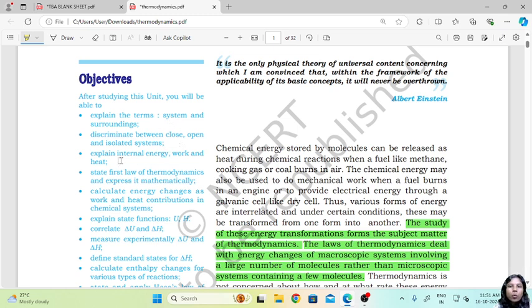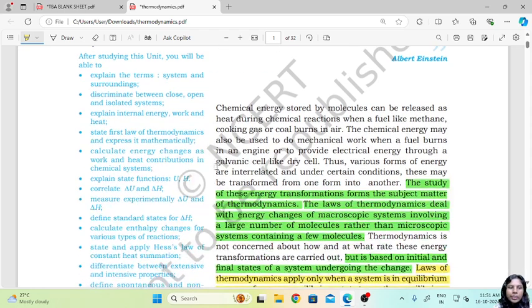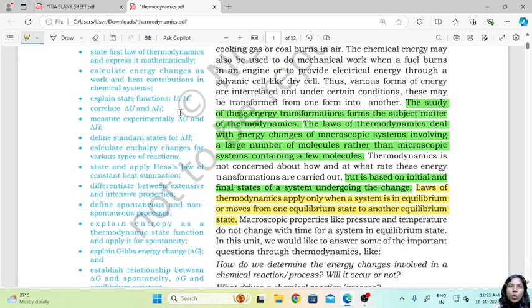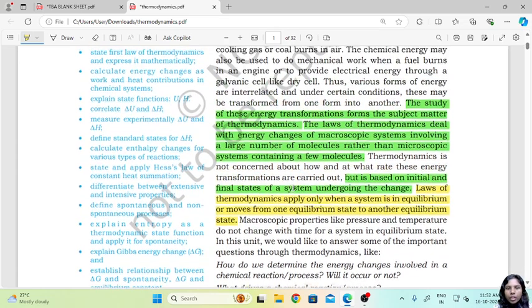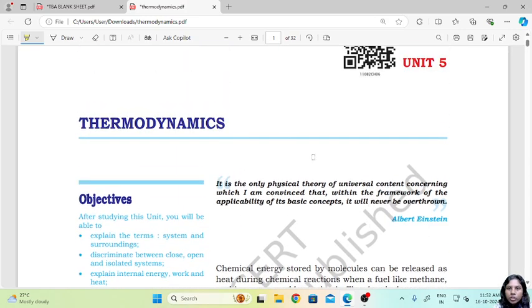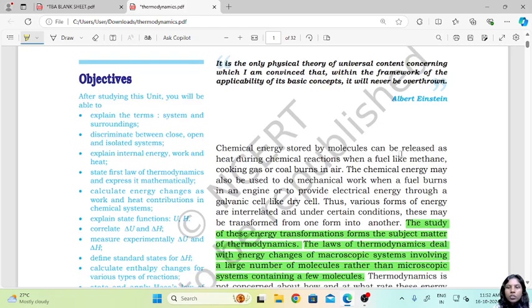We will learn about what is internal energy, work and heat. Also we will then learn about all the laws of thermodynamics. Then we will see how we can define the state functions U and H, correlate delta U and delta H, measure experimentally delta U and delta H, and so on. Now in today's video we will just start with the introductory part of thermodynamics, so as to why we are